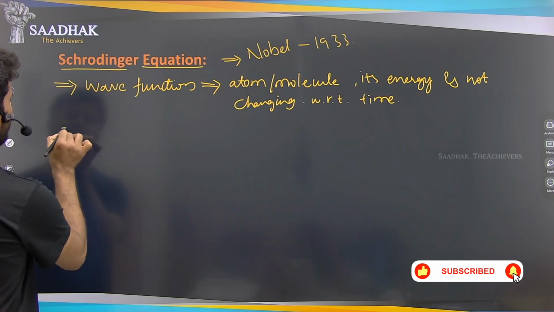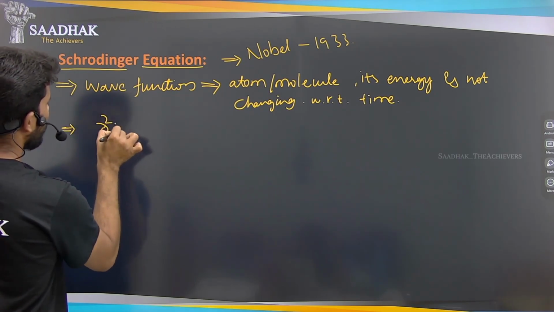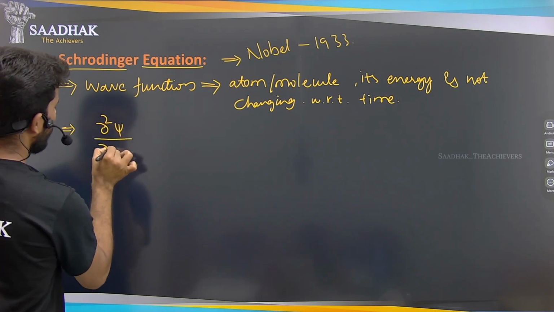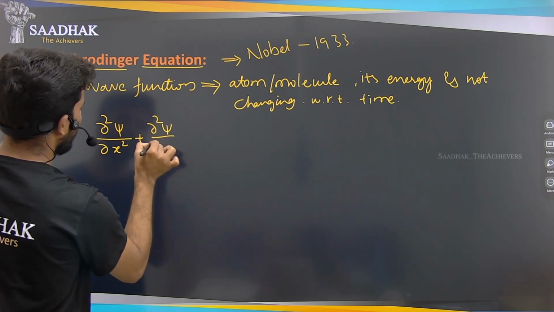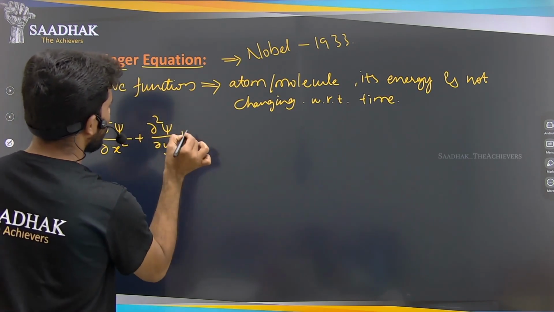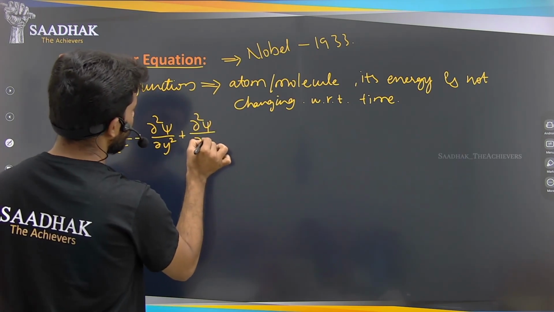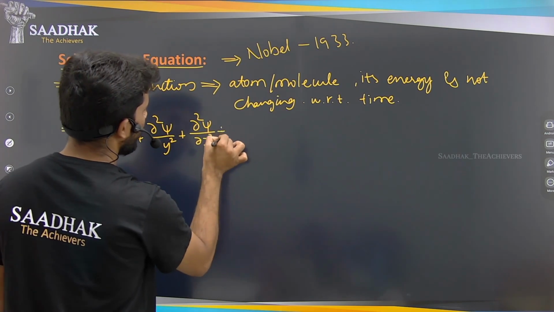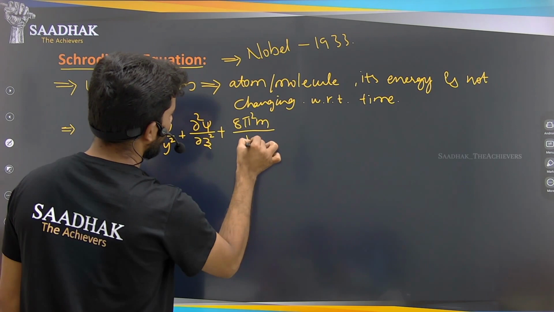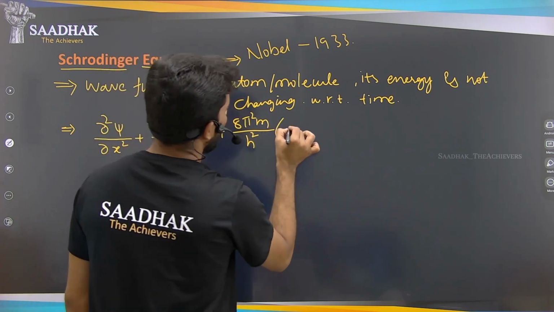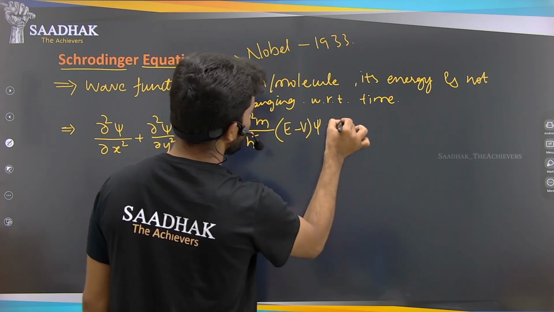So what is that equation? If I write that equation here, it is dou square psi by dou x square plus dou square psi by dou y square plus dou square psi by dou z square plus 8 pi square m divided by h square into (E minus V) into psi equals 0.